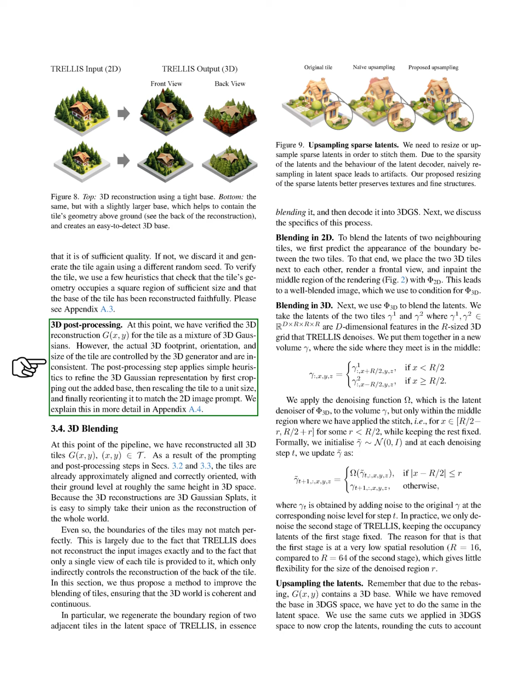Moving on to 3D post-processing, we have confirmed the 3D reconstruction as a mix of 3D Gaussians. However, the actual size, orientation, and footprint of the tile are inconsistent. In this step, we refine the 3D Gaussian representation by cropping out the added base, resizing the tile to a standard size, and reorienting it to match the 2D image prompt.